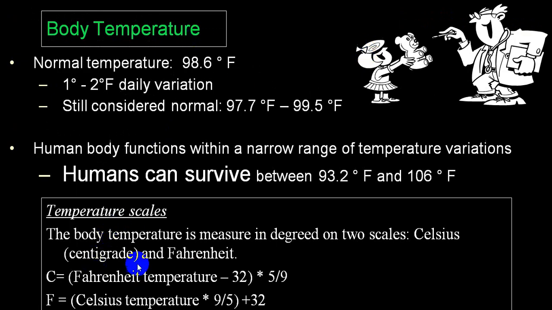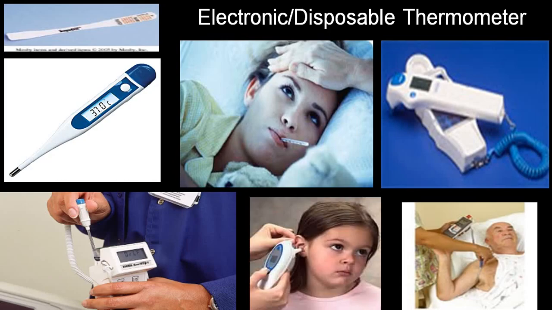If you want to convert Fahrenheit into centigrade and centigrade into Fahrenheit, this is the formula. If you want centigrade, it is Fahrenheit minus 32 multiplied by 5 by 9. And to convert into Fahrenheit, Celsius temperature should be multiplied by 1.8, or 9 by 5, and then you add 32. In India we commonly use Fahrenheit, abroad they very commonly use centigrade. So we'll be talking more in Fahrenheit only.